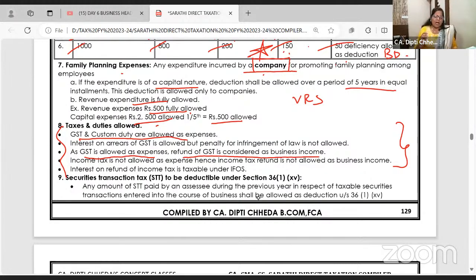In my P&L account, if I am debiting GST as allowed, then GST refund is my business income. Now, interest on arrears of GST is allowed. If you are paying GST late, in auto mode on the portal, interest is charged. That interest is allowed, but penalty is not allowed.